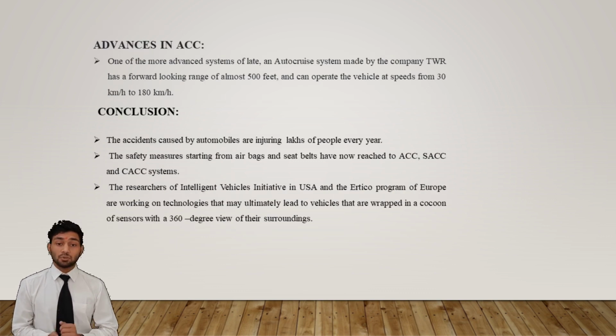Advances in adaptive cruise control. One of the most advanced systems of an auto cruise system, made by the company TWR, has a forward-looking range of almost 500 feet and can operate the vehicle at speeds from 30 km per hour to 180 km per hour.